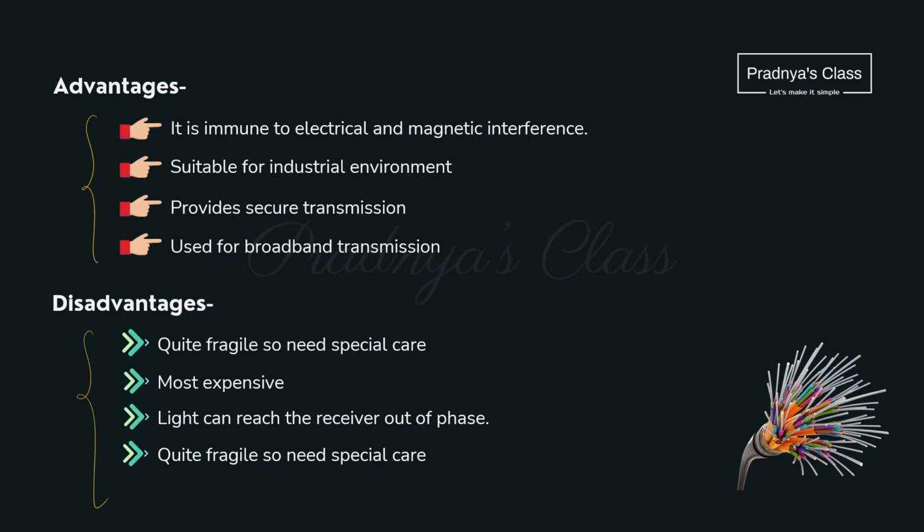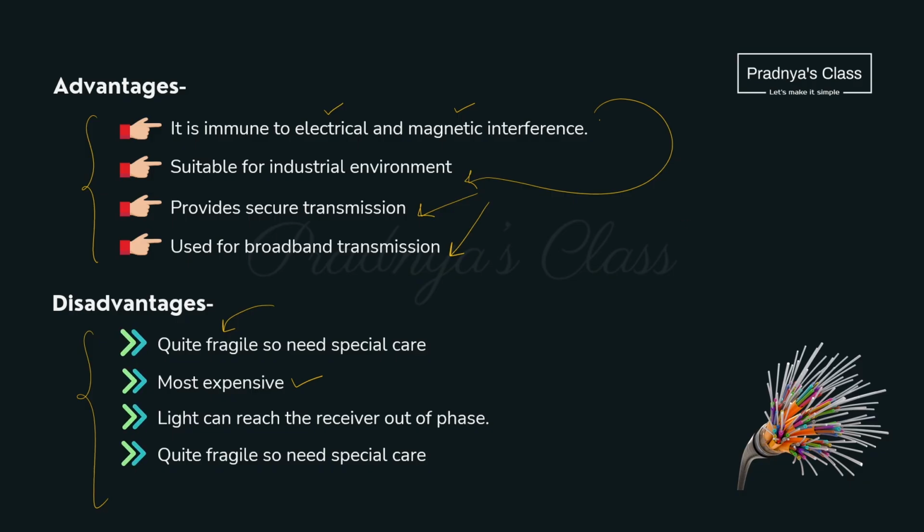For this type of cable, there is no effect of electrical as well as magnetic interference because data carries in the form of light. It is used in industrial environment because data is secure and it provides higher bandwidth. Here we use glass for passing the data, that's why it is fragile and expensive.